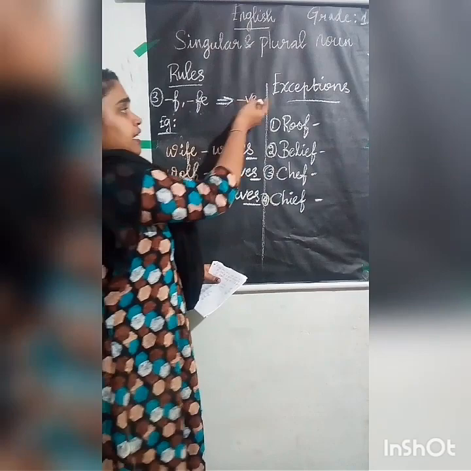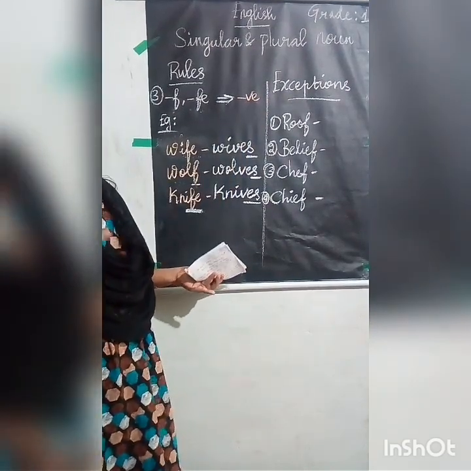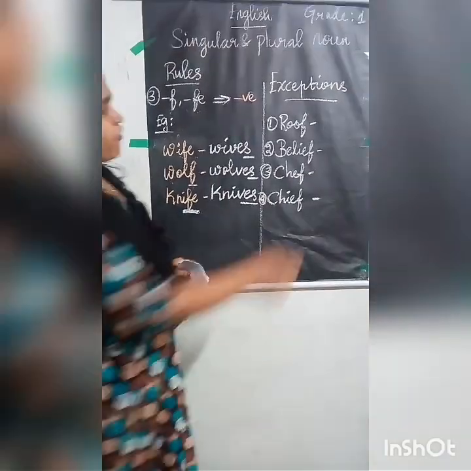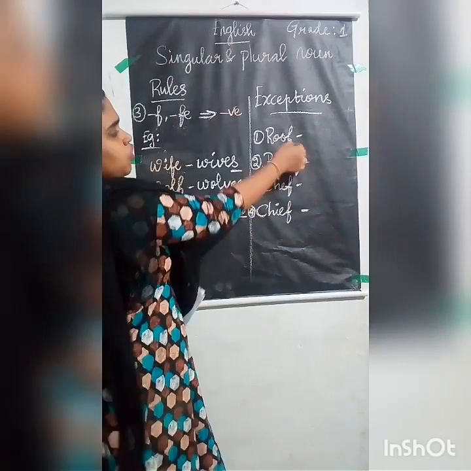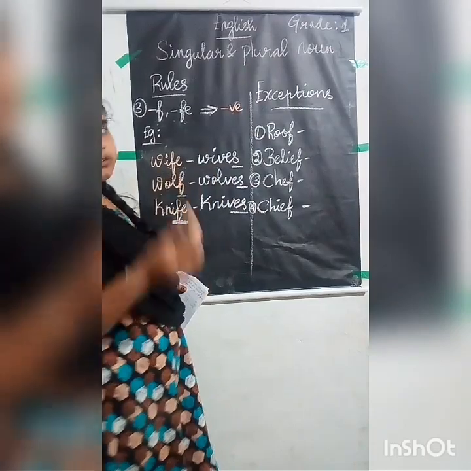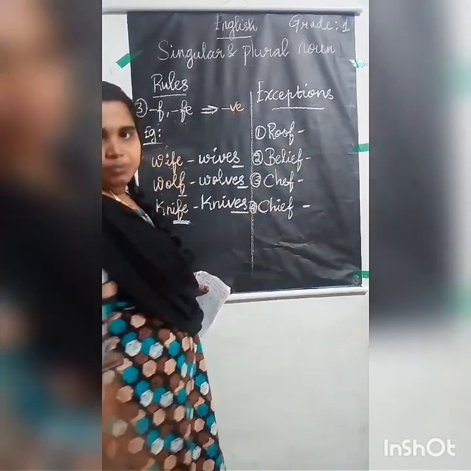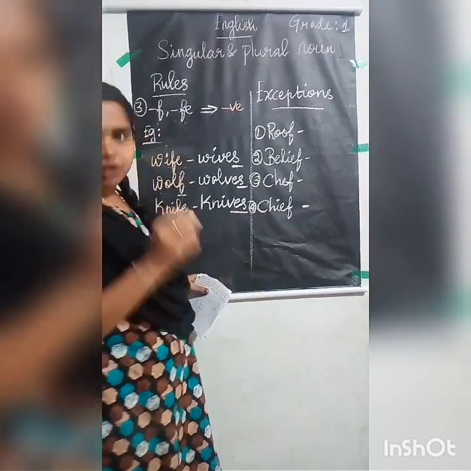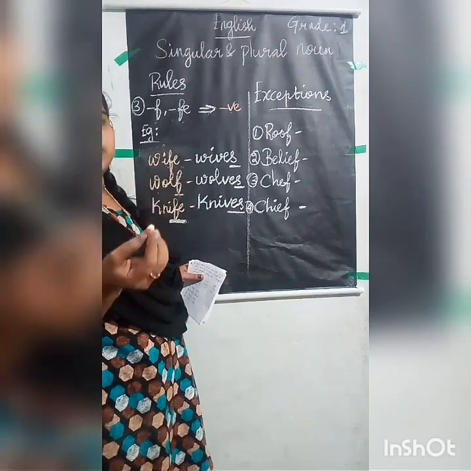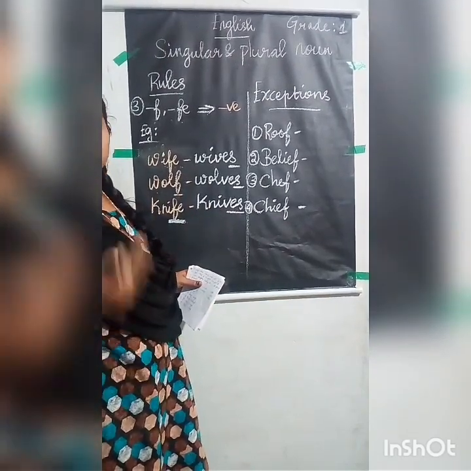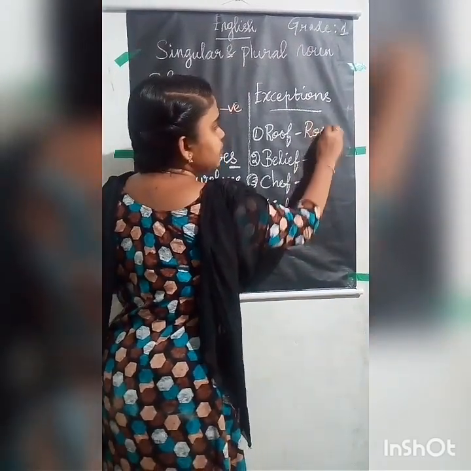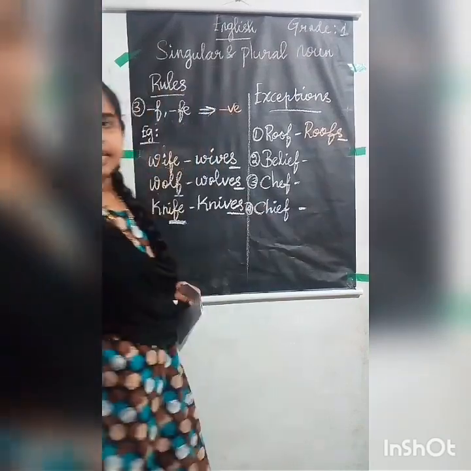Okay. And now here you cannot write in every word, if it ends with F or F-E, you cannot add V-E and S at the end. There are some exceptions. Okay. So you have to know what are the exceptions. So here first one is roof. I already told you, if the singular noun ends in F, you have to write V-E and then you have to write S, I told. But this is the exception case. For these letters, you have to write only S at the end. Like first rule I told you, for regular noun, to change into a plural one, you have to add S at the end. So likewise, here also you have to write only S at the end.